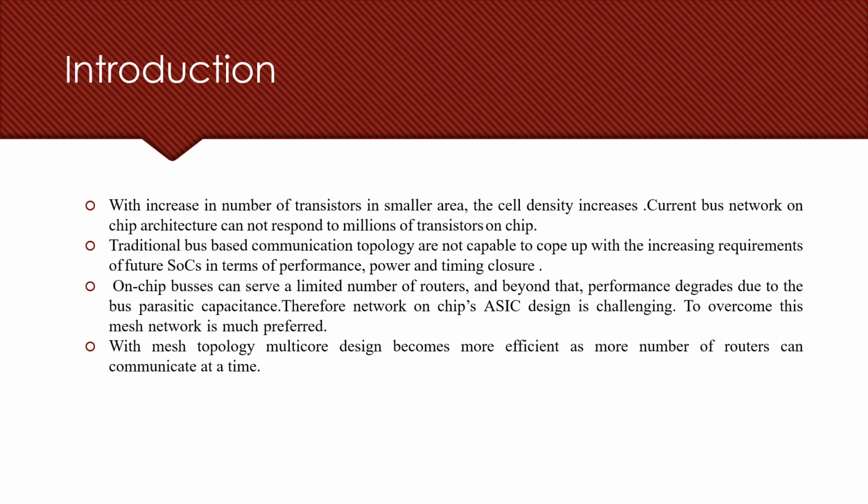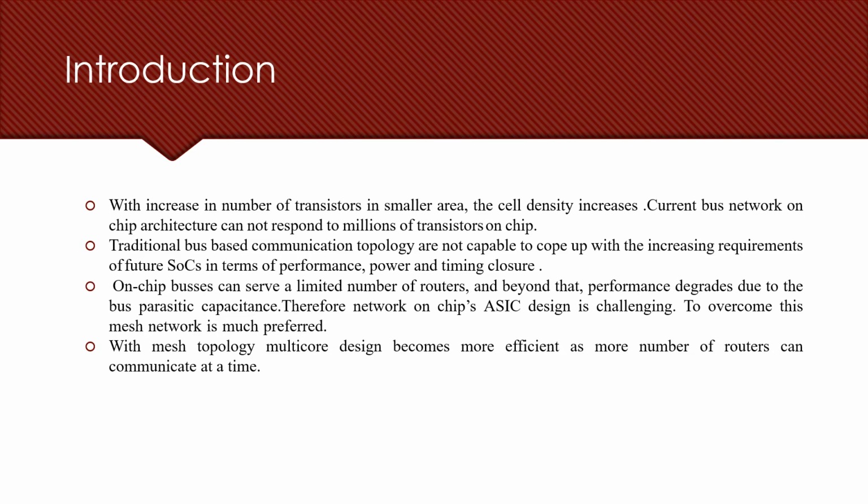With the increase in number of transistors in a small area, the cell density increases. Current network on chip architecture cannot respond to such millions of transistors on a chip. They are not capable of coping with the increasing requirements of future SoCs in terms of performance, power, and timing. On-chip buses can serve a limited number of routers, and beyond that, performance degrades due to the bus parasitic capacitance. This may lead to delays. Therefore, networking on-chip ASIC design is challenging nowadays. To overcome this, mesh network is much preferred.